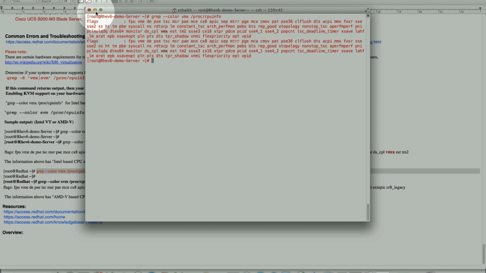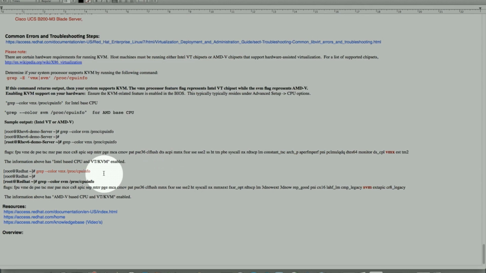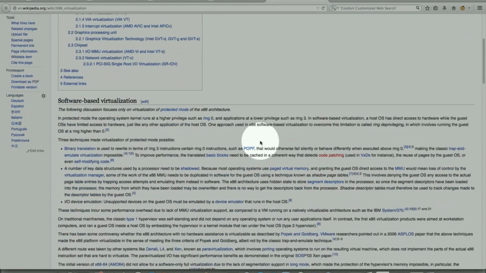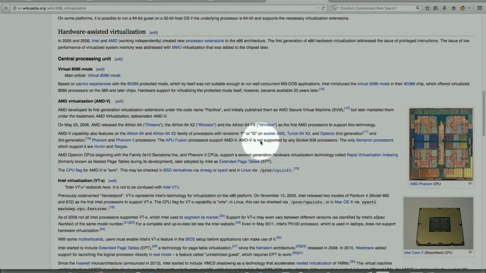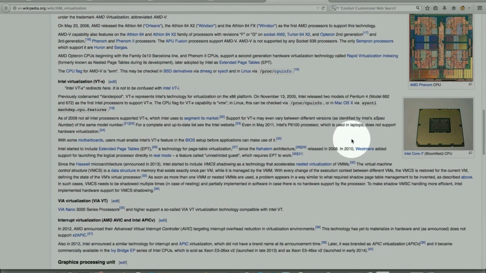So it means my server is Intel-based, and this is one of the Intel servers it's currently running on. There is also a good wiki page to understand this in much more depth, and how to enable it in the BIOS. It provides good background information on why we need this BIOS setting.